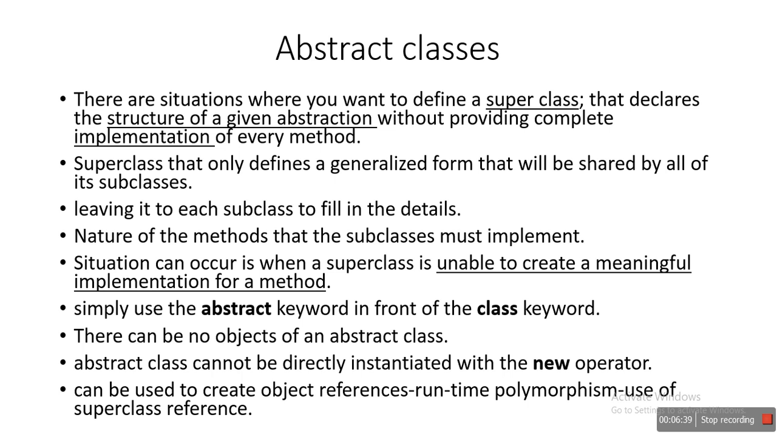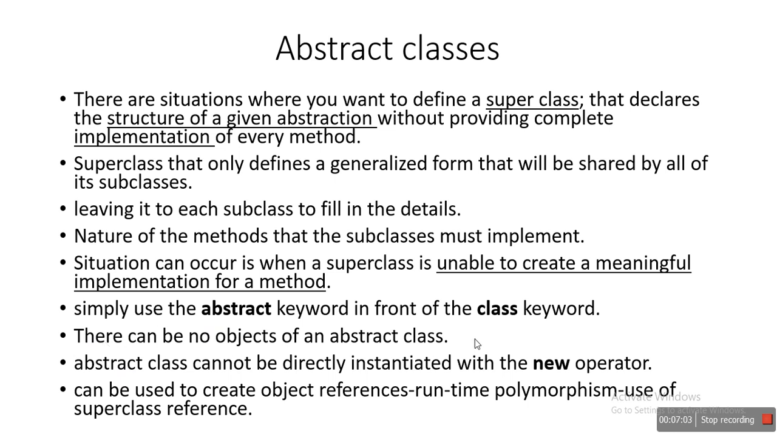And how to declare a class as abstract? Simply use the abstract keyword in front of the class keyword. By doing this, that particular class acts as an abstract class. Now there can be no object for an abstract class.